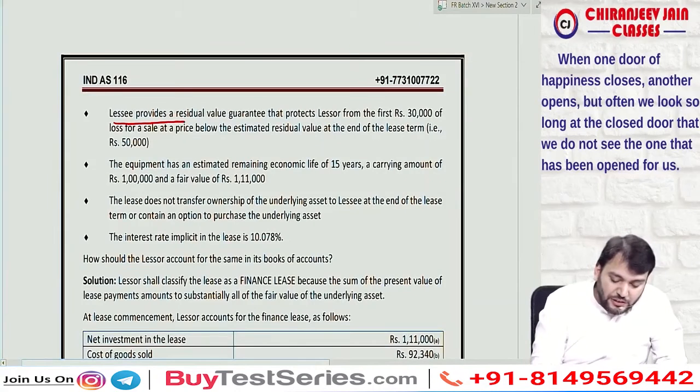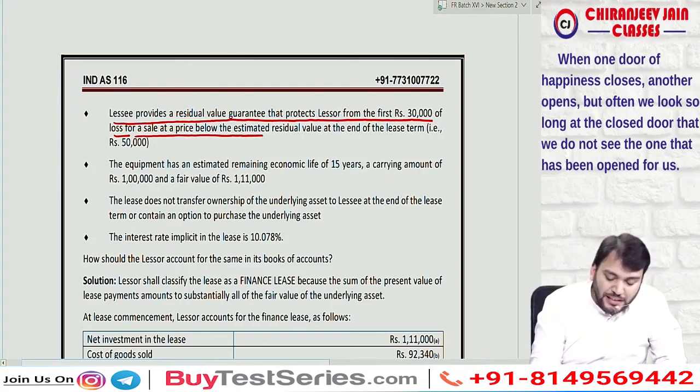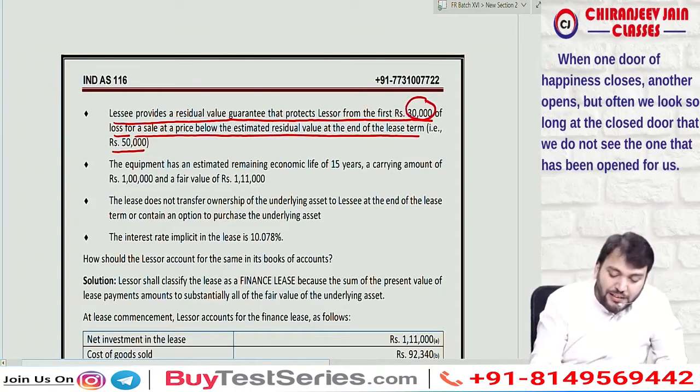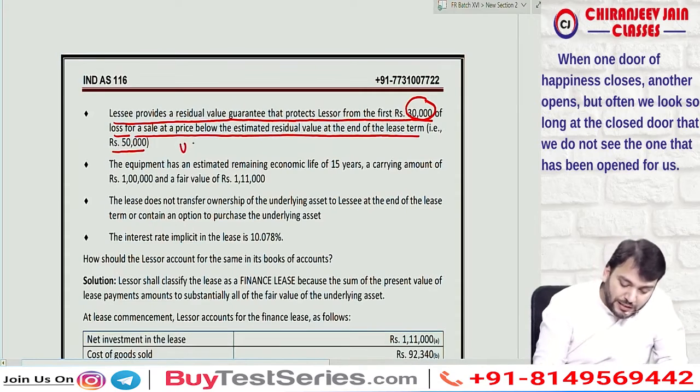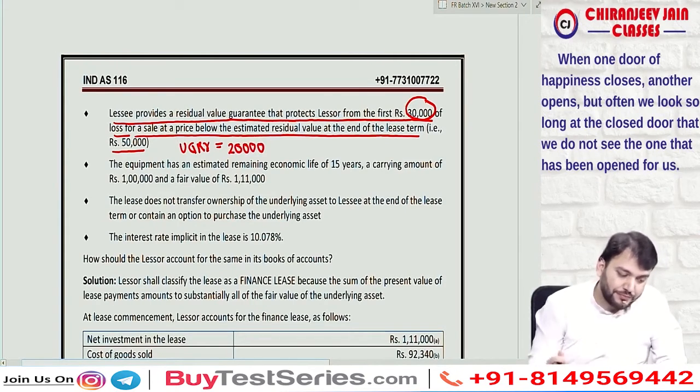Lessee provides a residual value guarantee that protects lessor from the first rupees 30,000 of the loss for a sale at a price below the estimated residual value at the end of the lease term. So what was the expected residual value? 50,000. So what is the residual value guarantee? It is 30,000. So what is unguaranteed residual value? Unguaranteed residual value is how much? 20,000. Understood? Yes, sir. Correct?